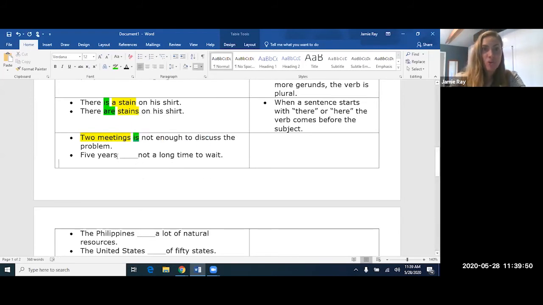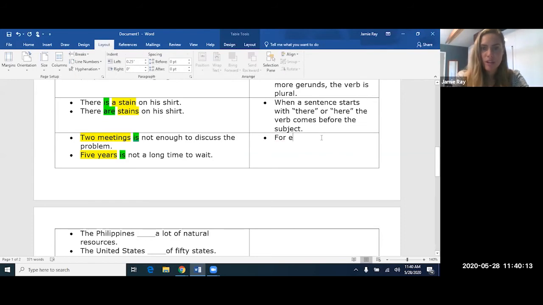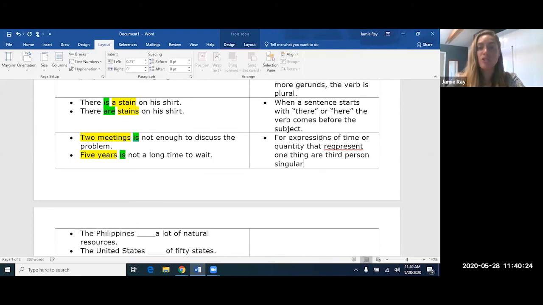5 years. I know, 5 years, that's plural. I know that, but this is representing an amount of time. It's a quantity. So it's technically singular, okay? So that means the verb needs to be singular. 5 years is not a long time to wait. Okay? So the exception is for expressions of time and quantity that represent one thing: they are third person singular. So the verb has to be third person singular.